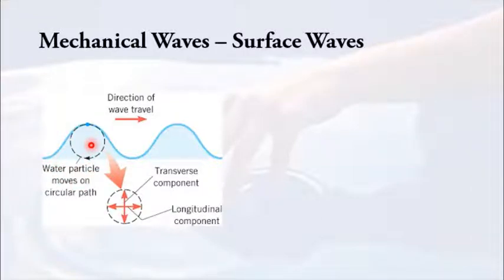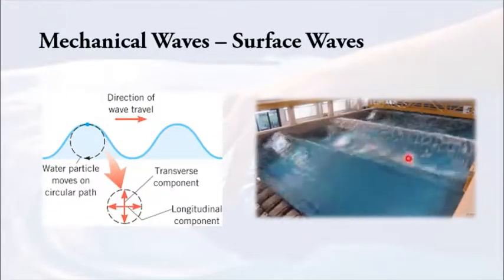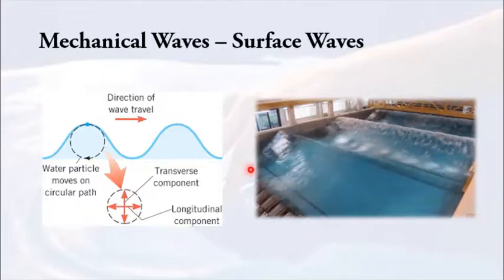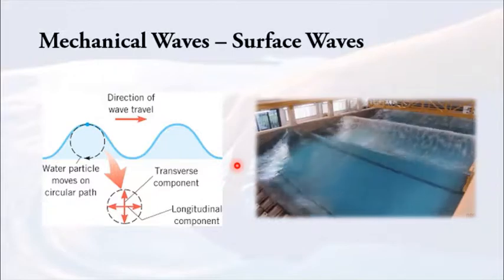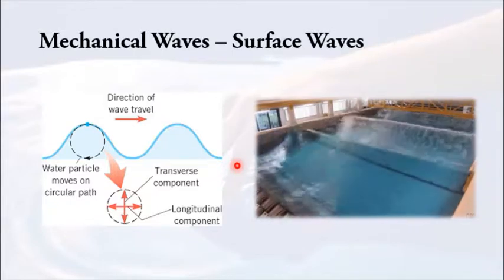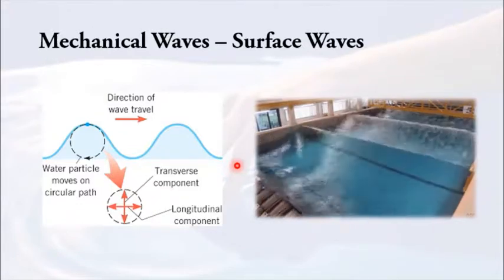A typical example in our daily life would be water. Students always get confused. Students always think that this is a transverse wave. Actually, it is not. A transverse wave happens in the same medium. But how we distinguish between a surface wave and a transverse wave is that a surface wave occurs between two different mediums.